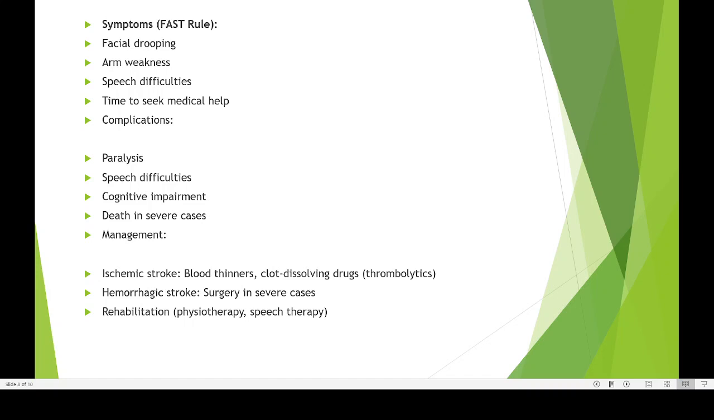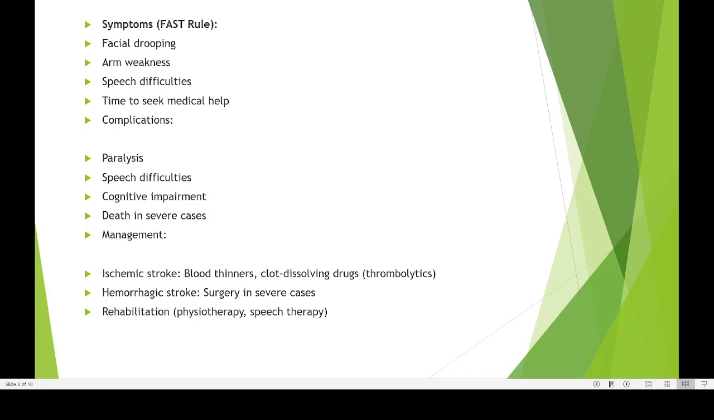Facial drooping is an important symptom. Arm weakness is another. Then the person may not be able to speak anything, so difficulty in speech means it is time to seek medical help. Then what are the complications associated with stroke? One is paralysis. Normally, in case of any stroke, the body may have paralysis, especially if the left side of the brain is affected. That will lead to loss of speech and loss of body movements on the right side of the body.